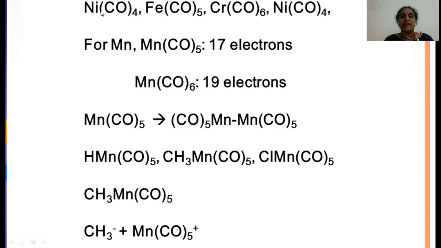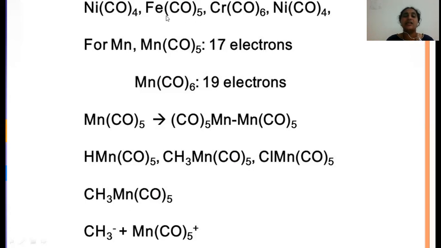To calculate the EAN, the formula is the atomic number. For nickel tetracarbonyl, the atomic number is 28. Four ligands are present, each donating 2 electrons, so 4 into 2 is 8, and 28 plus 8 is 36. So this complex's EAN value is 36.